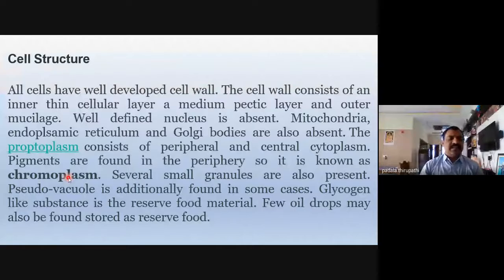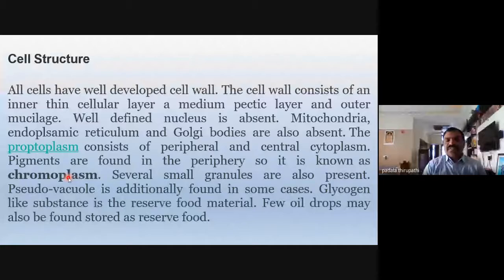Chromo means color. So the color is the responsibility of the carotenoids and different pigments related to photosynthesis, and other pigments present in the chromoplasm. And several small granules are also present in this cytoplasm. These granules are related to food material. And here are the gas vacuoles. The gas vacuoles we can also call pseudo vacuoles. This is very useful for free floating on the surface of the water.